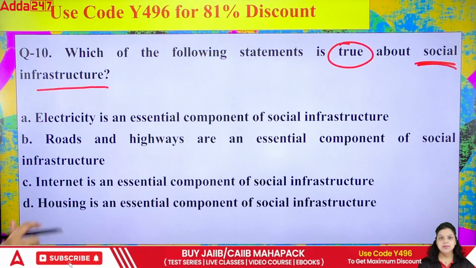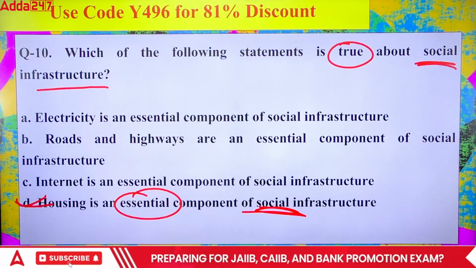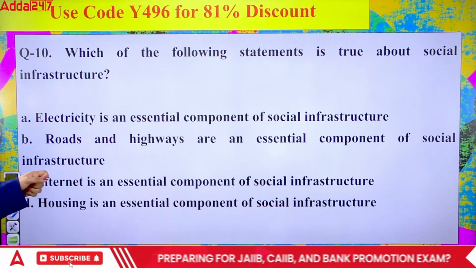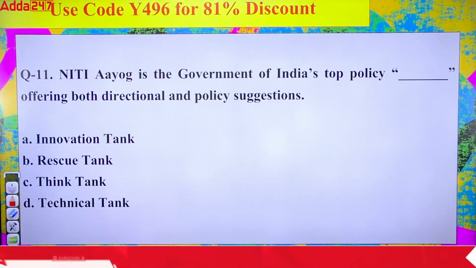Okay, so right is D. Very good. Housing is an essential component of social infrastructure. That is true. Providing housing is the basic social infrastructure requirement. Right answer will be D.